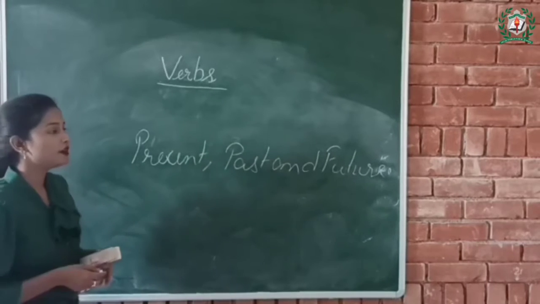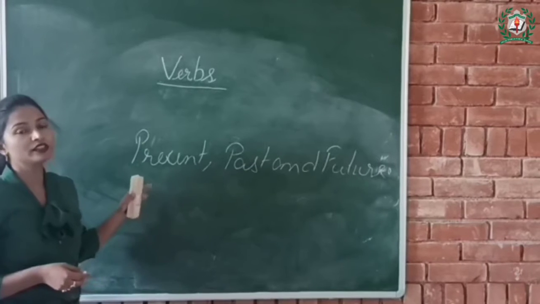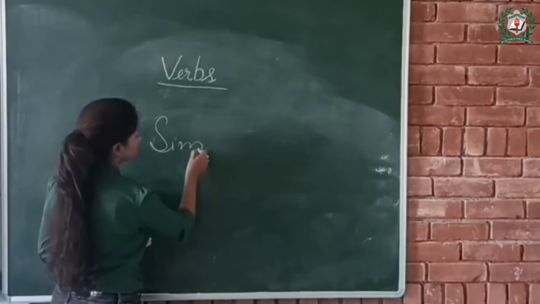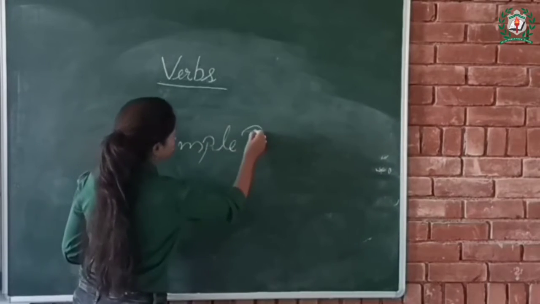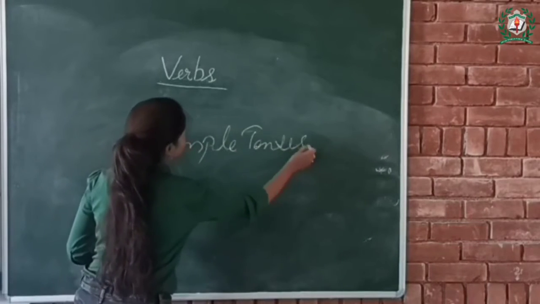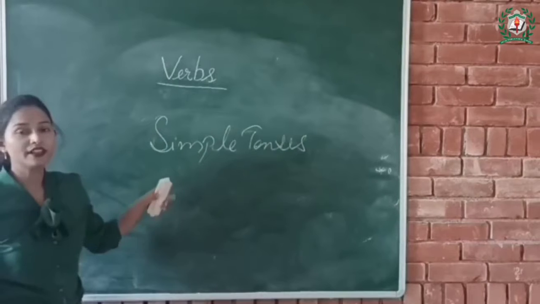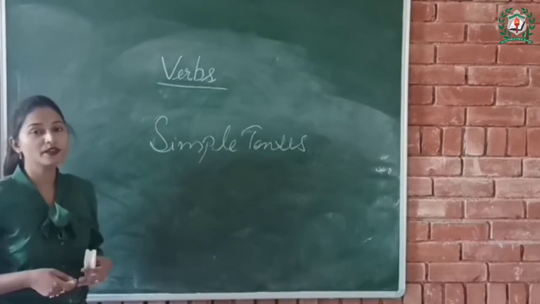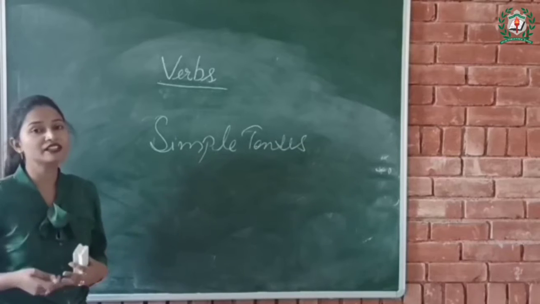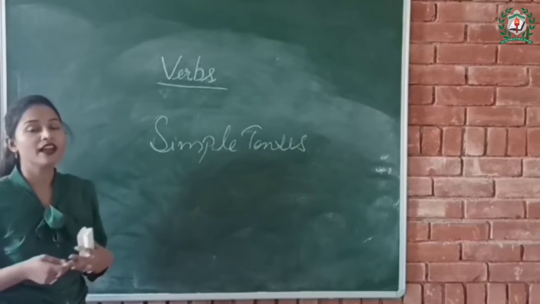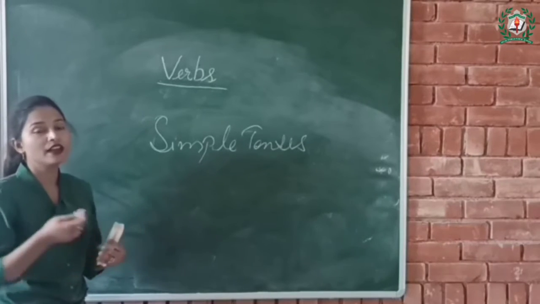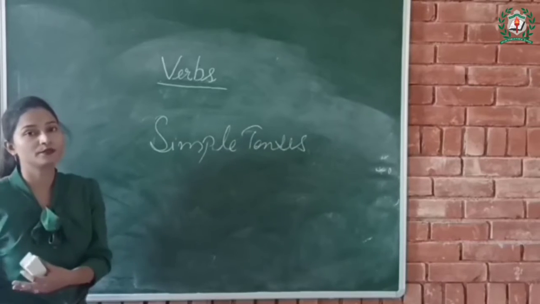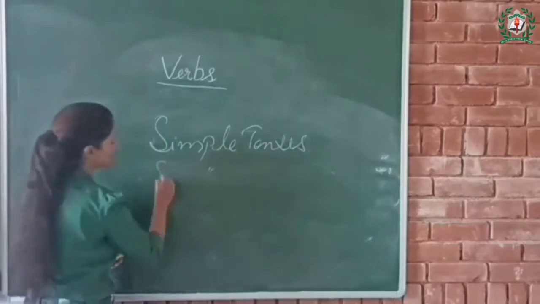So we will first study about the simple tenses. Simple tenses usually refer to a single action. Simple tenses express facts and situations that existed in the past, exist in the present or will exist in the future. Let's start with the simple present tense.